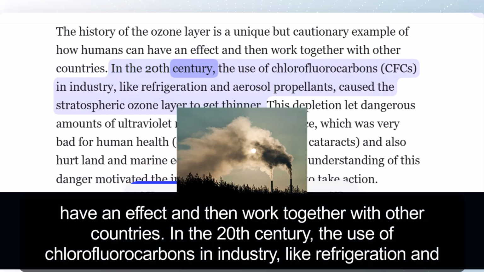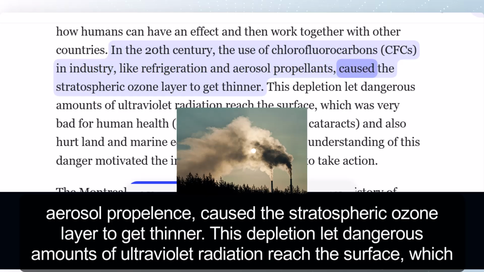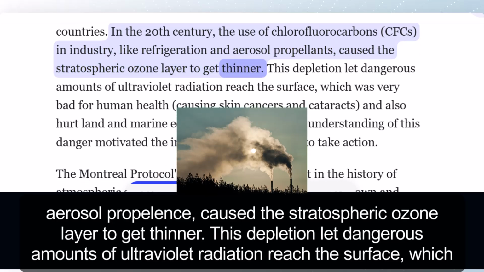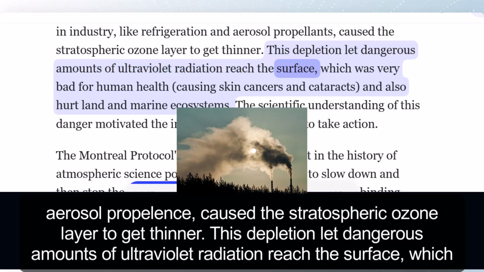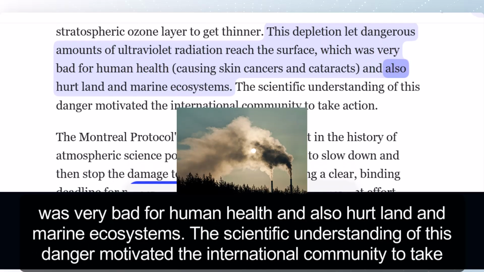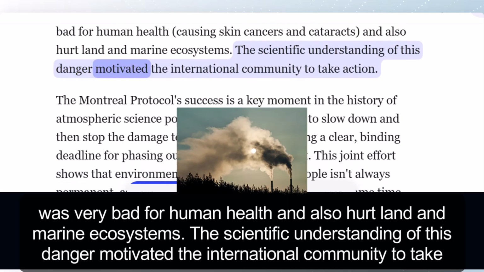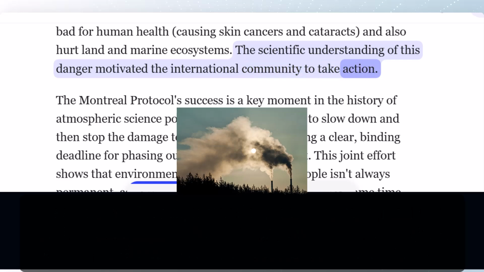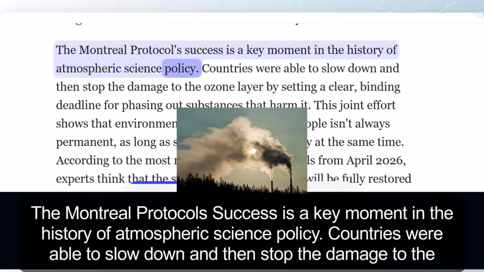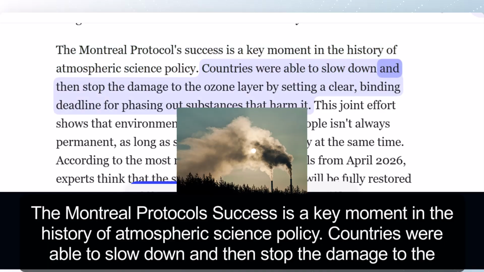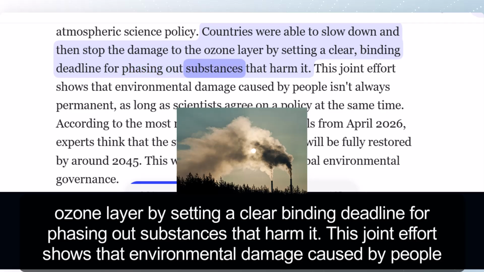In the 20th century, the use of chlorofluorocarbons in industry like refrigeration and aerosol propellants caused the stratospheric ozone layer to get thinner. This depletion let dangerous amounts of ultraviolet radiation reach the surface, which was very bad for human health and also hurt land and marine ecosystems. The scientific understanding of this danger motivated the international community to take action. The Montreal Protocol's success is a key moment in the history of atmospheric science policy. Countries were able to slow down and then stop the damage to the ozone layer by setting a clear binding deadline for phasing out substances that harm it.